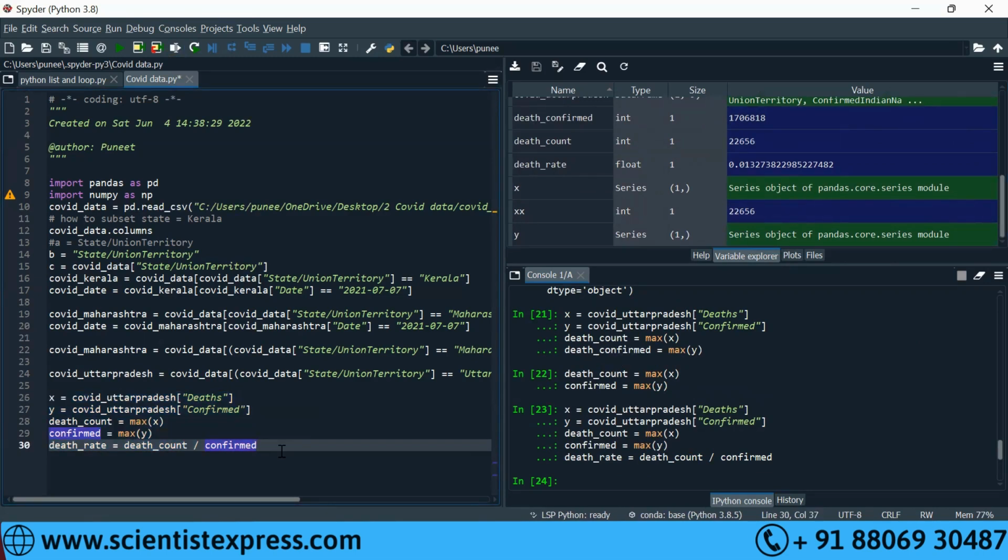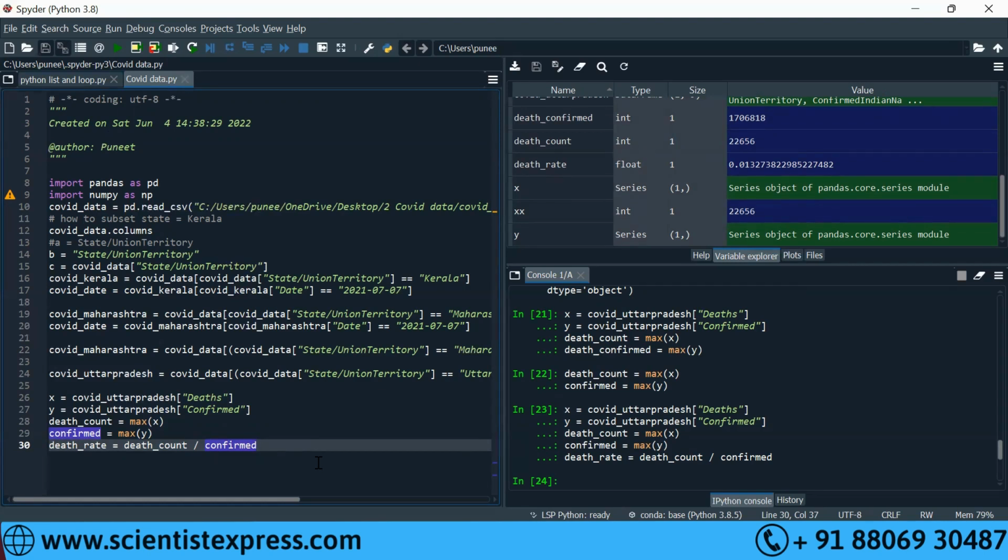What is the death rate of Uttar Pradesh? 1.32%. Yeah. As per your construct, we need to calculate death rate for all the states as on that date, right? And find out who are the toppers, top 5. We learned 2 concepts. One is how to do subset.